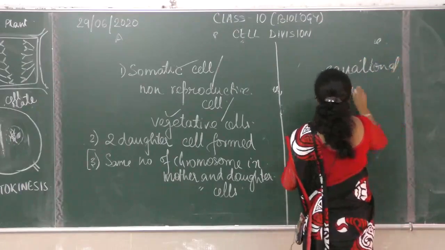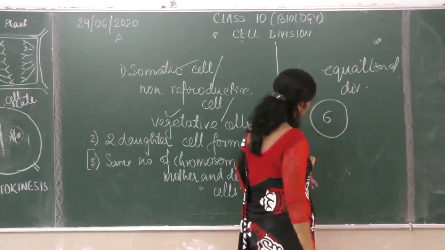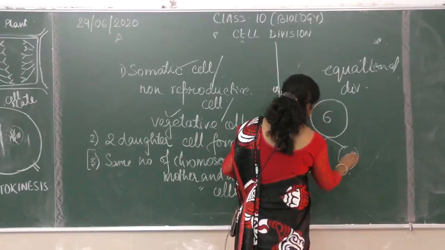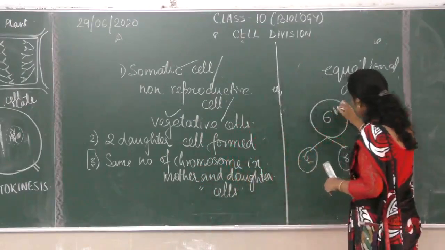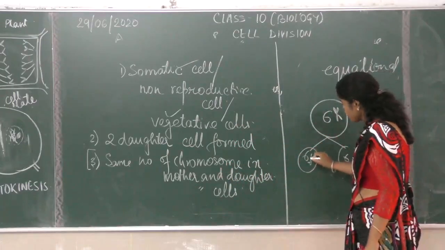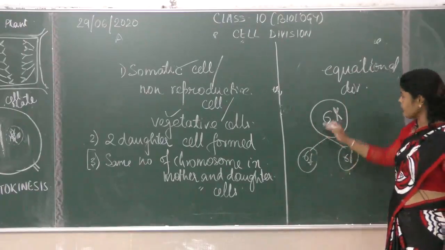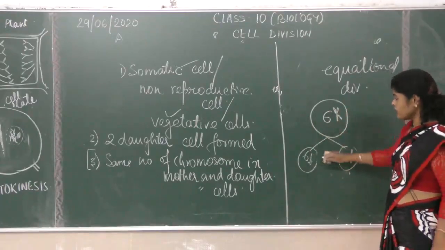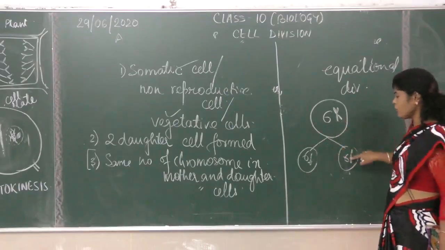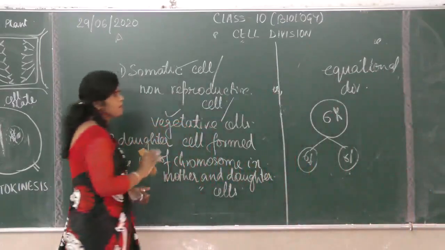Here we started with a cell with 6 chromosomes, and 2 daughter cells are formed, each with 6. The only difference is that each chromosome of the mother cell, when it started to divide, was duplicated like this, and after division each daughter cell has it single like this. They will again duplicate and form like this. That is different, but the number of chromosomes is the same. Here it is a duplicated chromosome; here the duplicated chromosomes are separated. So this is mitosis.